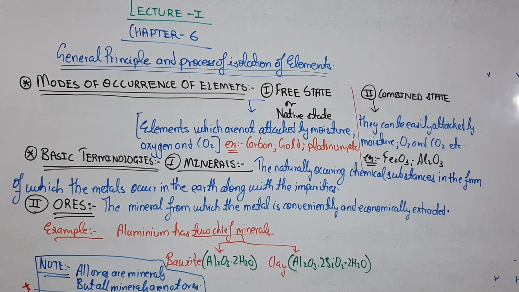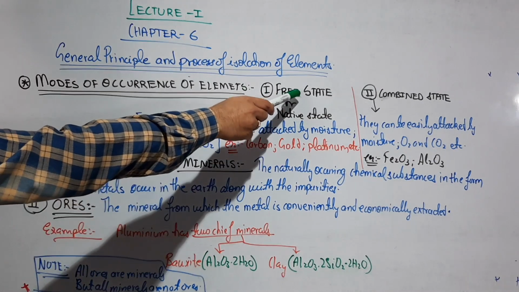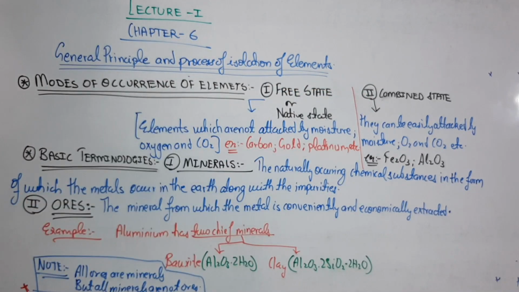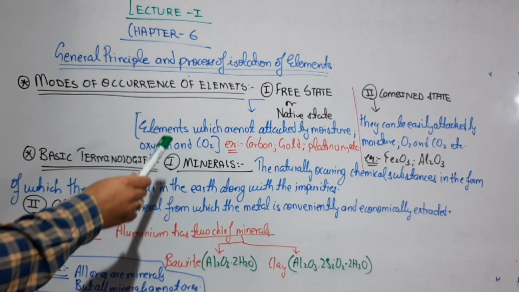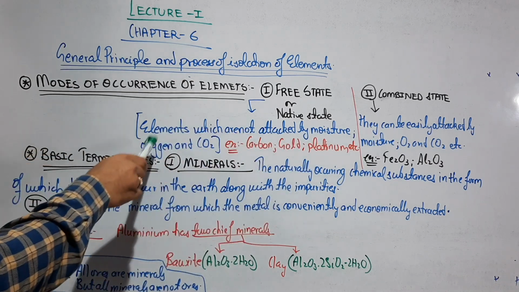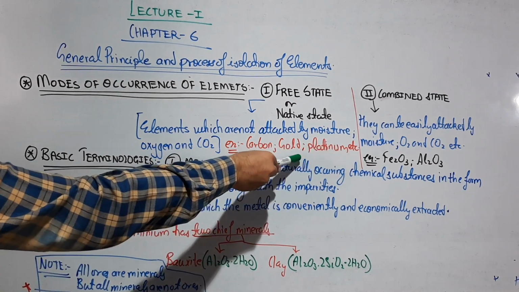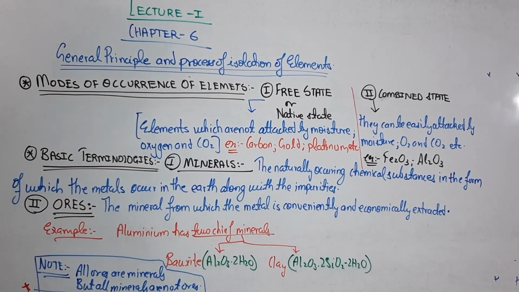You must first of all know the modes of occurrence of the elements. Elements occur either in the free state, which is also known as native state, or in the combined state. Free state, I mean to say that elements are not easily attacked by moisture, oxygen or CO2. Basically, they show less tendency to react chemically with moisture. For example, carbon, gold, platinum, silver, these are the elements which are likely to exist in the free state.